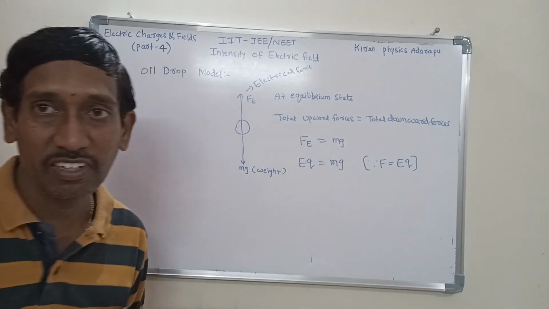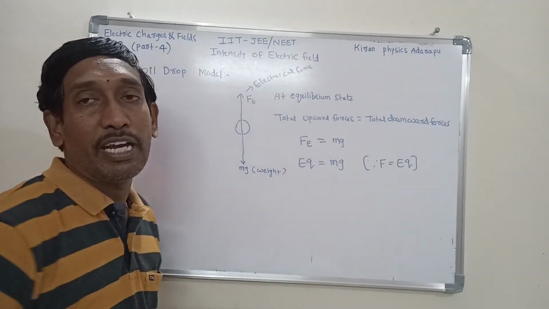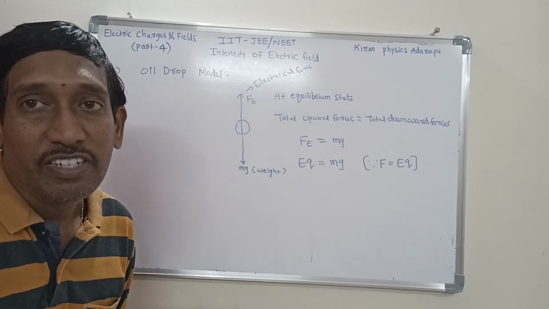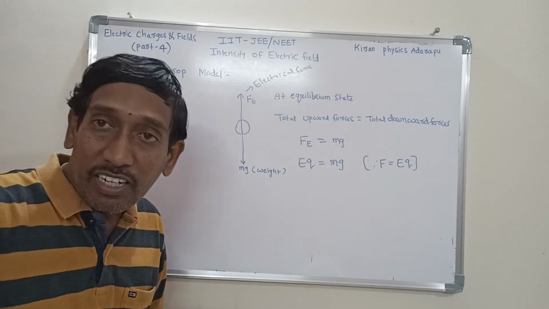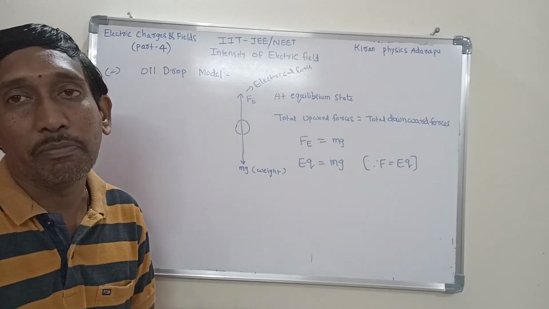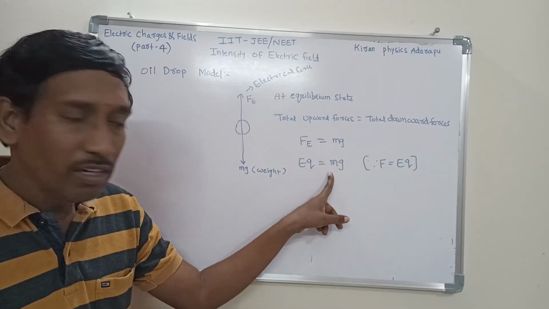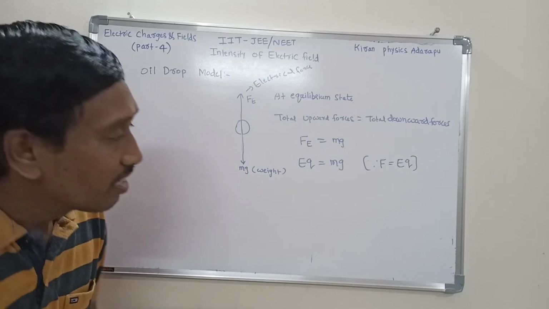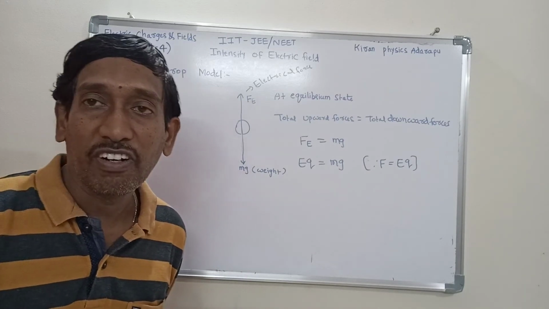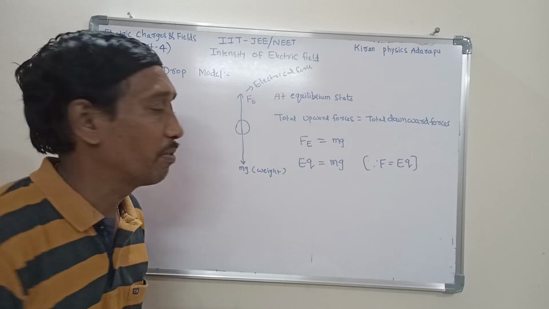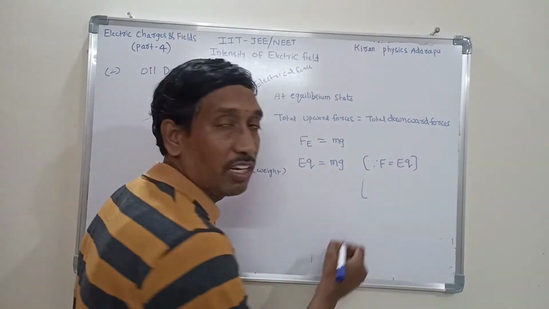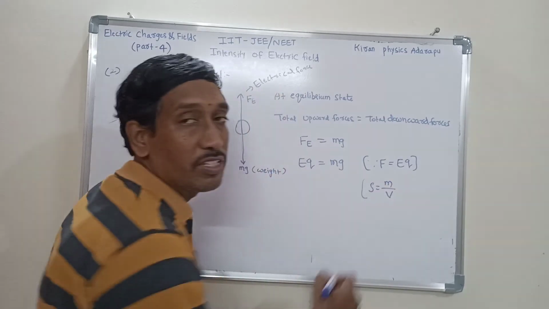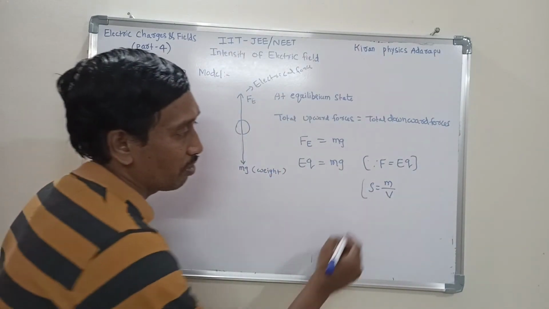This is the expression. Now m stands for the mass of the oil drop. The oil drop mass is not possible to measure directly, that's why it is sometimes given in terms of density. If mass is given, directly use the formula. Sometimes it is given in terms of density, so you want to understand the same formula in terms of density. What is the formula here? Listen to me. Density is equal to mass by volume. This is the general expression, the ratio of mass to volume.